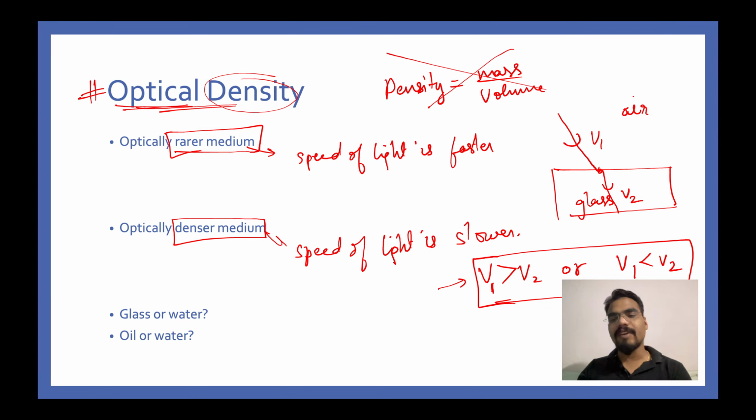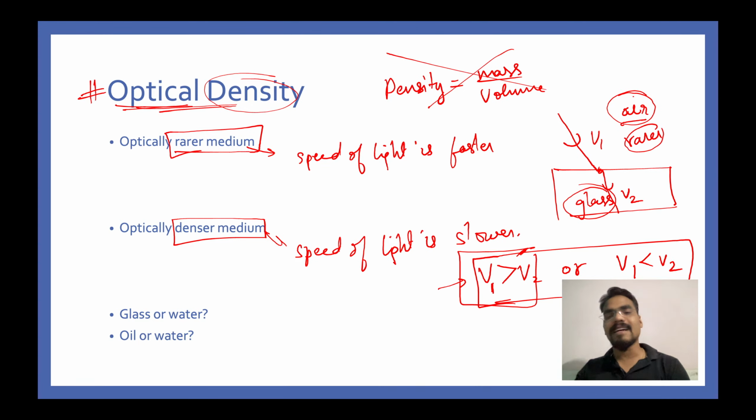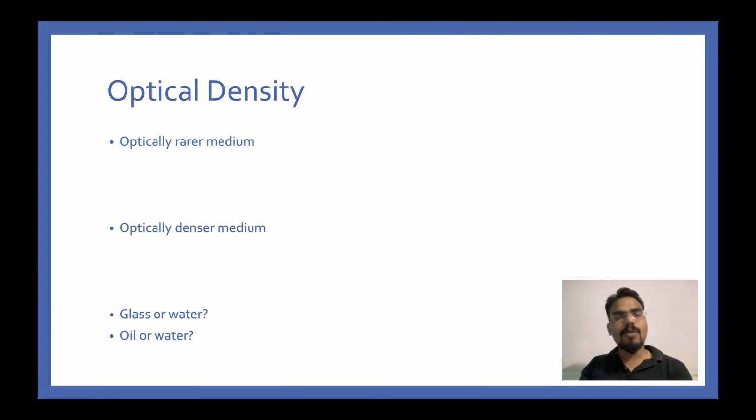Your answer is correct, that v1 is greater than v2 because the speed of light in air is more as compared to the speed of light in glass. That means air is a rarer medium, like I said, and glass is a denser medium. A rarer medium is one in which the speed of light is more, and a denser medium is one in which the speed of light is less.